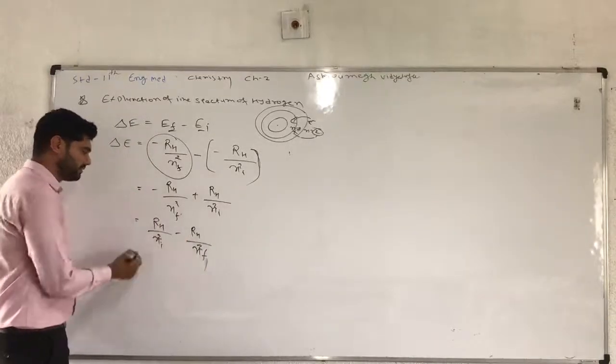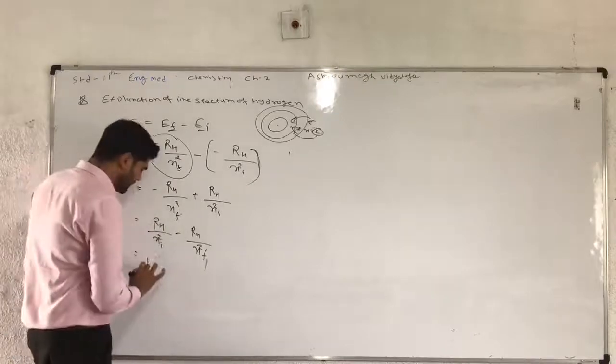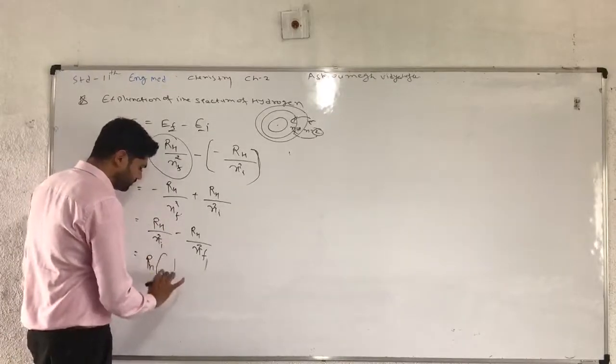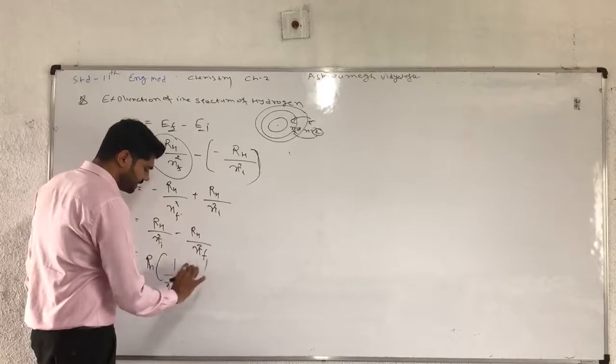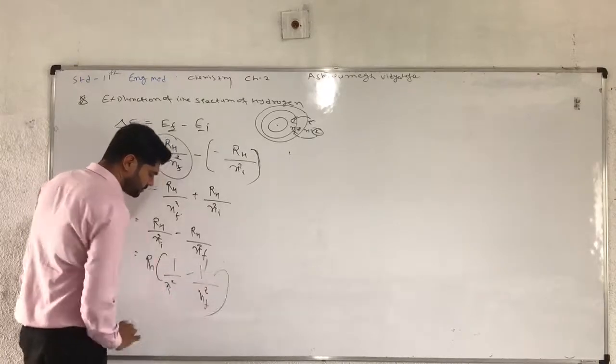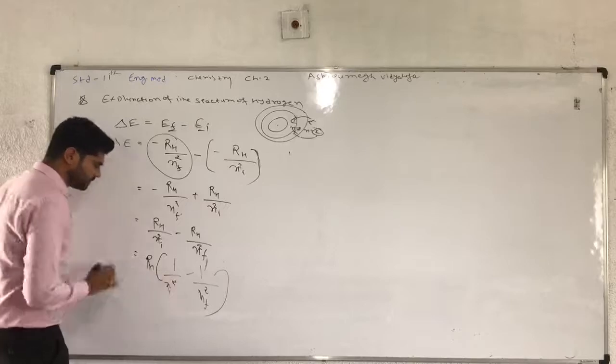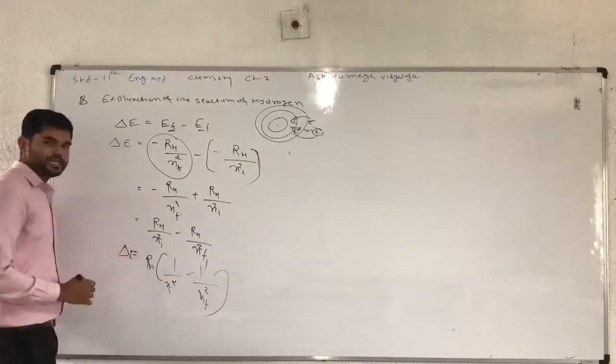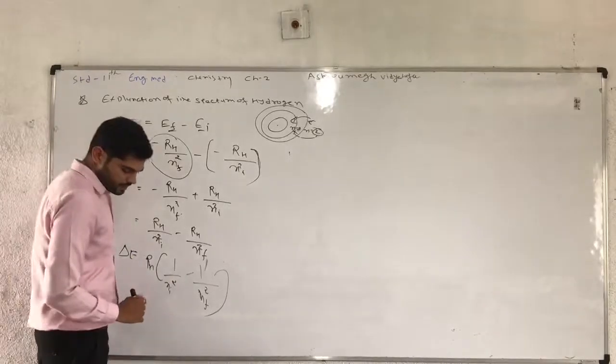RH is common, therefore 1 upon ni square minus 1 upon nf square. Delta E is the energy difference between two orbits.